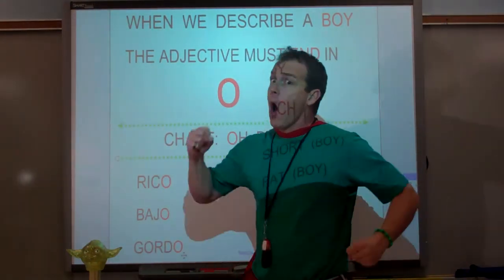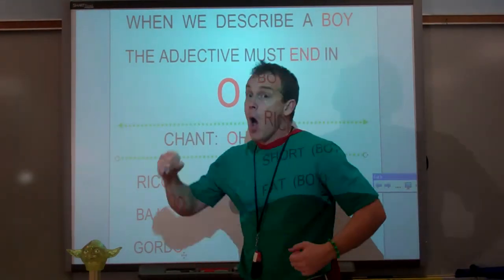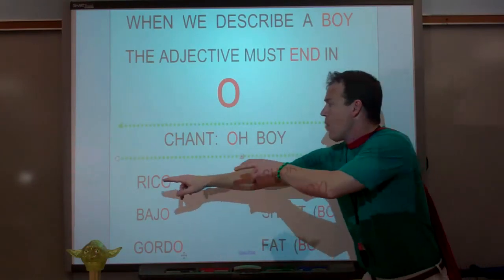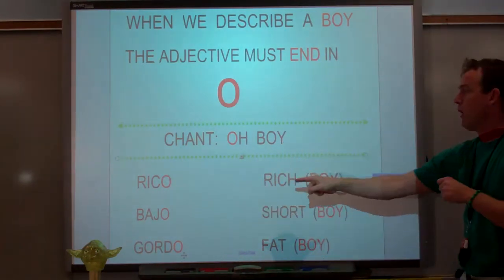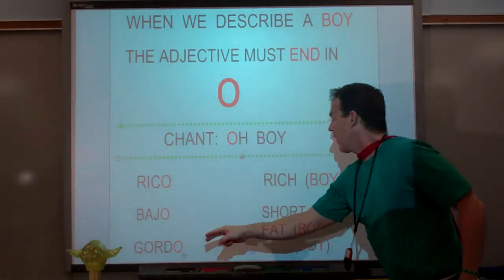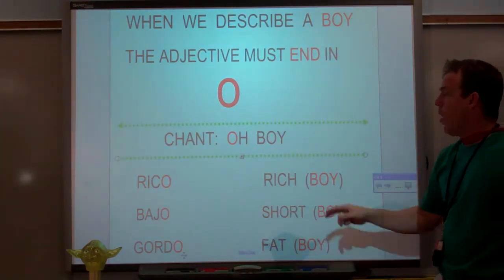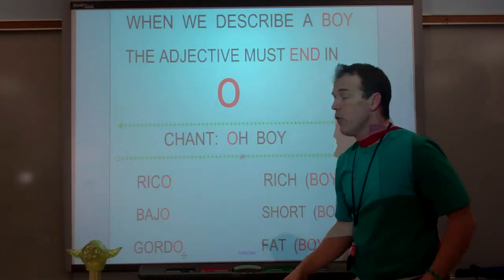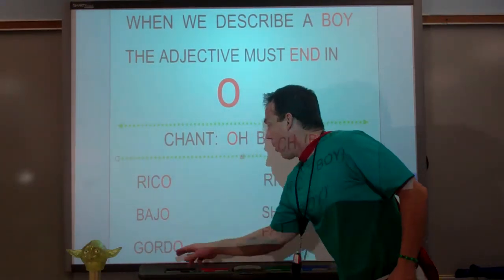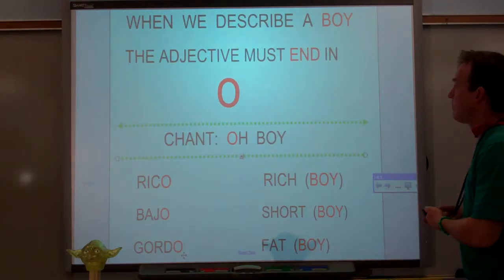Everybody listen and repeat. Oh boy. Again. Oh boy. So the word for rich is rico. Rico with an O means it's a rich boy. Bajo means short. Bajo with an O means a short boy. Gordo means fat. So if you have a friend named Gordon, don't call him Gordo, because you're going to be calling him fat boy. Gordo means a fat boy.